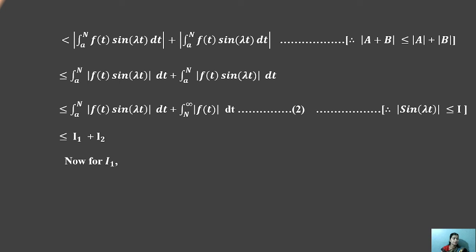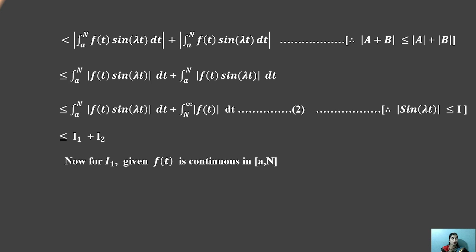Then after that, putting in the Riemann-Lebesgue lemma, this will show the given values of I1 and I2. Mod of sin λt dt is always less than or equal to 1.